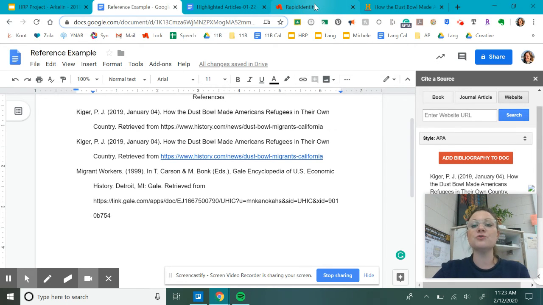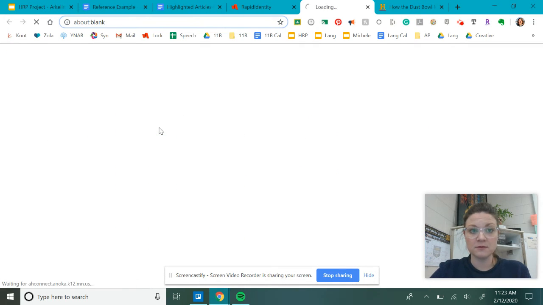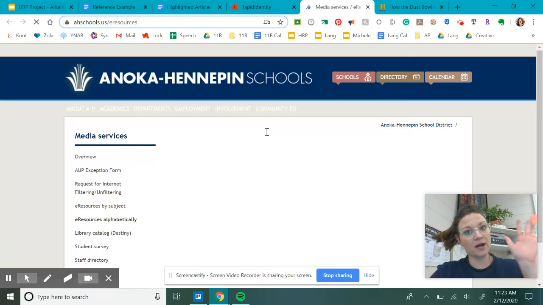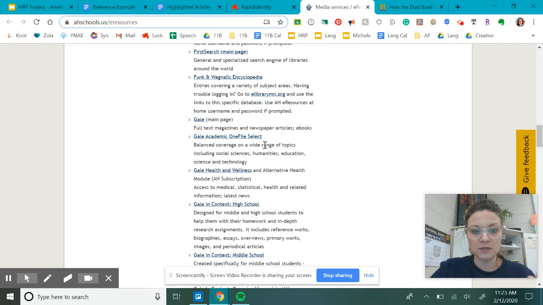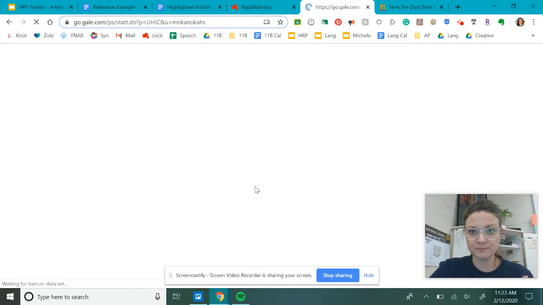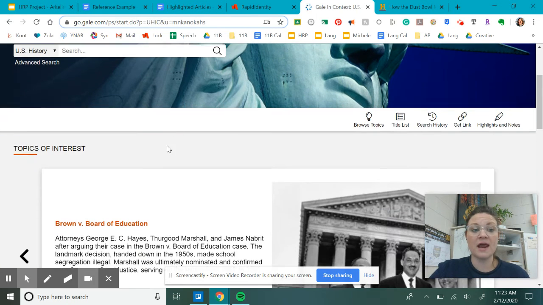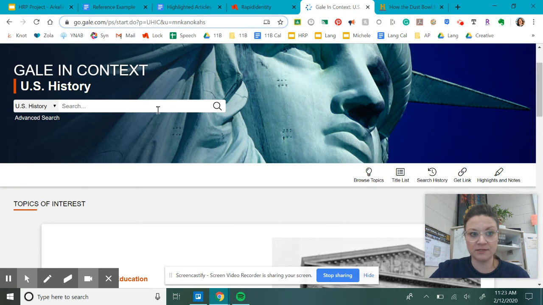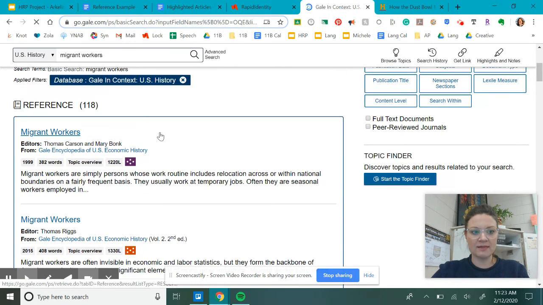To fix it, you go to Rapid Identity, you go back to eResources, and then you scroll down, just in case you forgot how to get to the database, to Gale or to the database link that you used. So for me, I'm going to use Gale US History in Context. And then I'm going to search for the article that I had saved in my sources. So in this case, I don't have one that I'm searching for, so I'm just going to find a random article. All right, but let's say that this is the source that I was looking for.